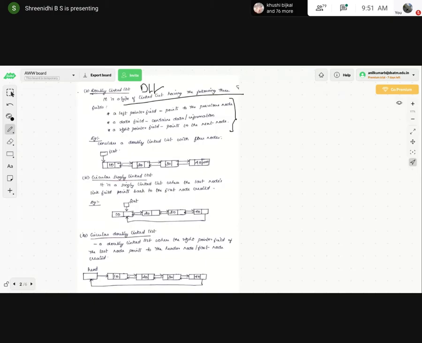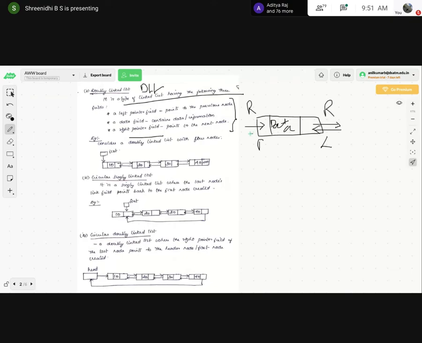Consider a simple DLL: right link, left link, and this is the data. So this is the R link, this is the L link of a node. A simple DLL representation.